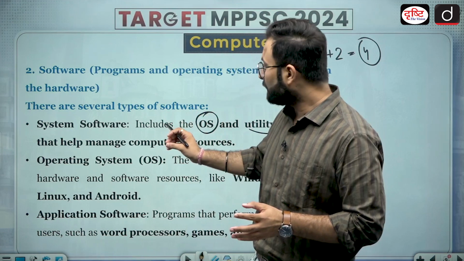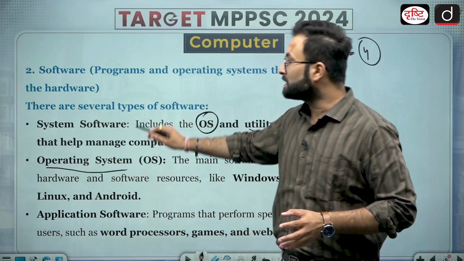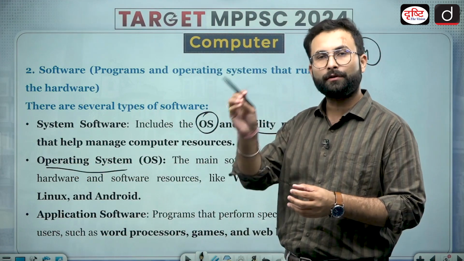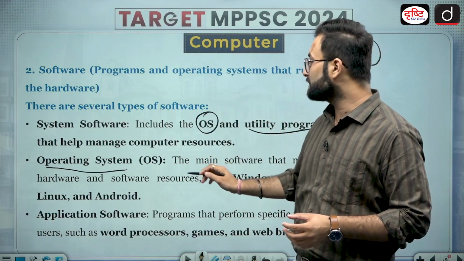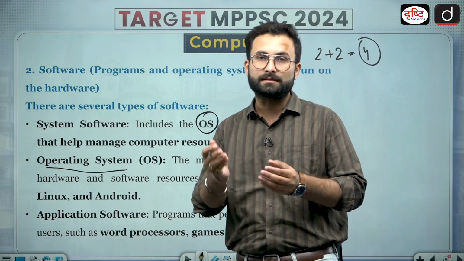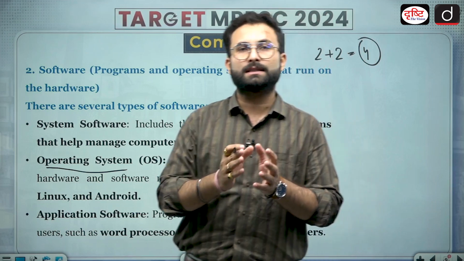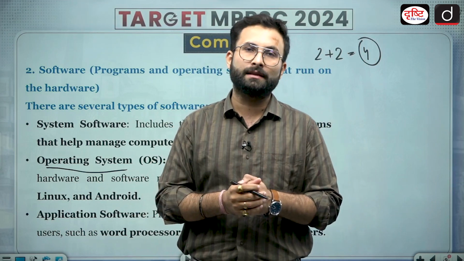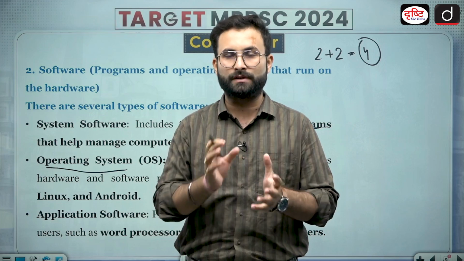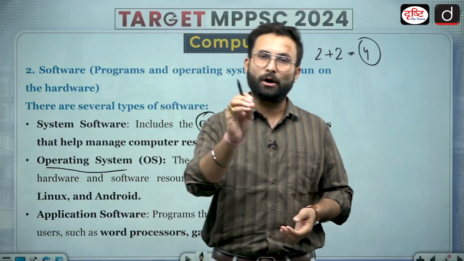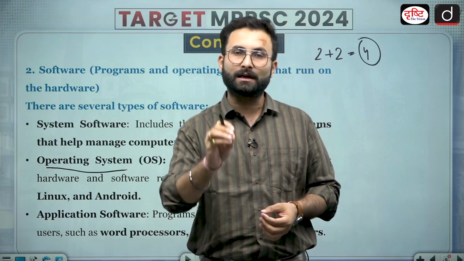Then comes the operating system. Now system software has various programs, one of them is the operating system. These operating systems are basically the main software which is running a computer. Let's say you open a computer, and then there is Windows coming in front of you. That is basically an operating software which is operating the computer over there.